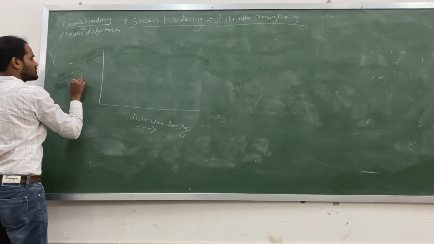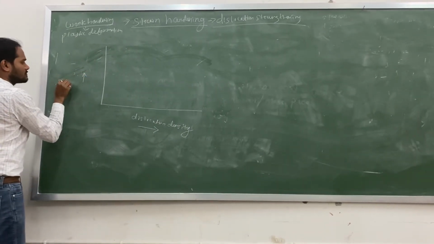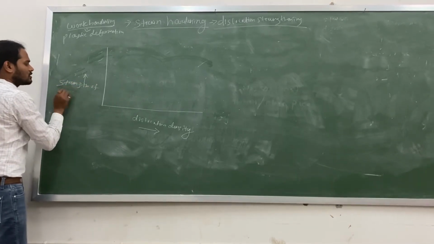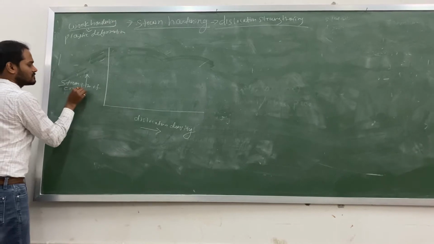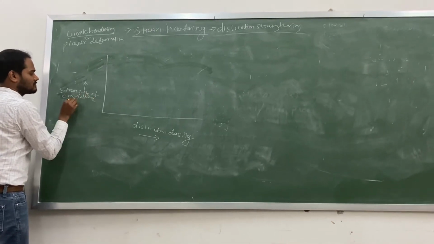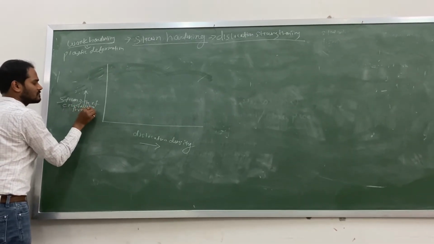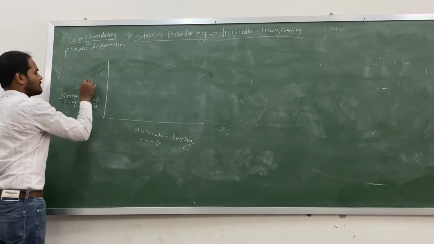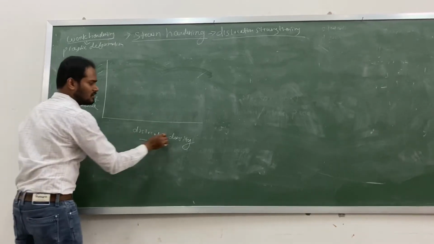And this is the strain direction. Strain of material, suppose crystalline material. Crystalline materials can be metal, suppose steel itself. So this is the direction of strength and this is the dislocation density.